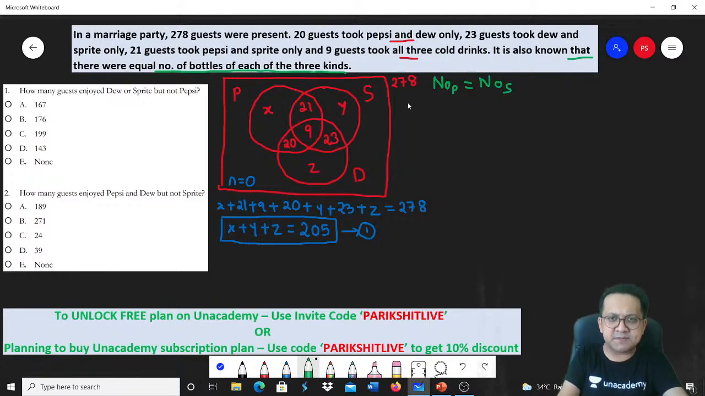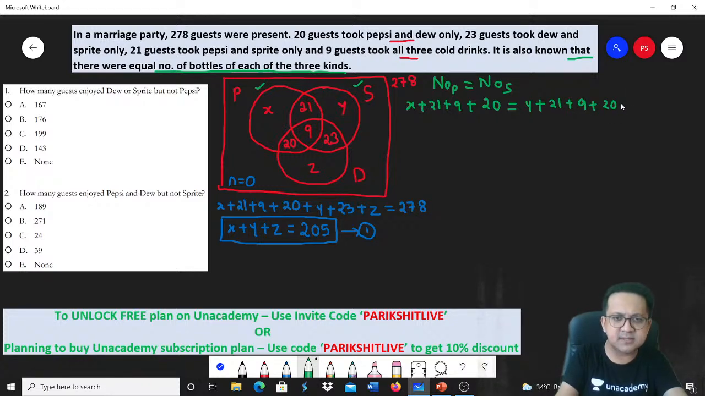What is the number of Pepsi bottles? X plus 21 plus 9 plus 20. Correct? First circle. Can you see the first circle? X plus 21 plus 9 plus 20 must be equal to the number of Sprite bottles, which is the second circle. Second circle is Y plus 21 plus 9 plus 20 plus 23.